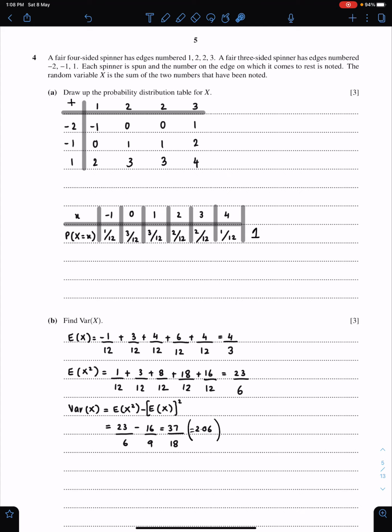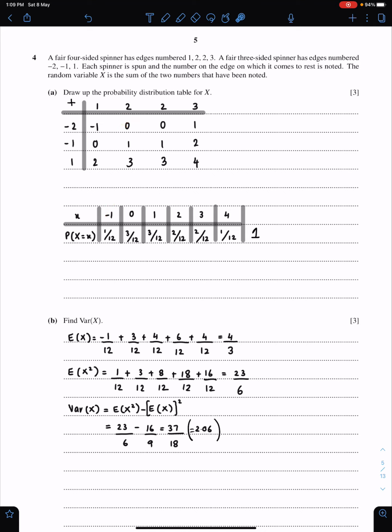Part A. Draw up the probability distribution table for x. In order to draw the probability distribution for x, this possibility space will help you the most. Since we are taking the sum, -2 plus 1 makes -1, -2 plus 2 makes 0, and these are the possible values for x. So x can take -1, 0, 1, 2, 3, 4.